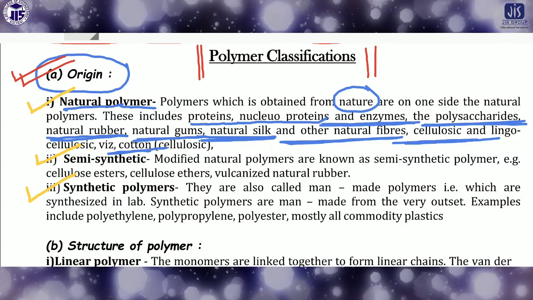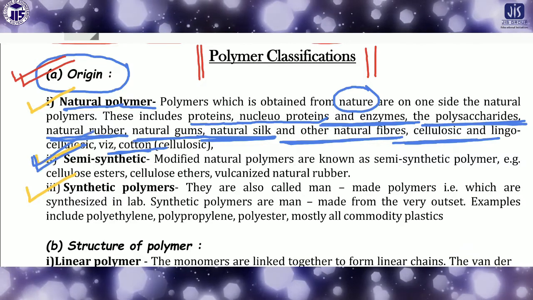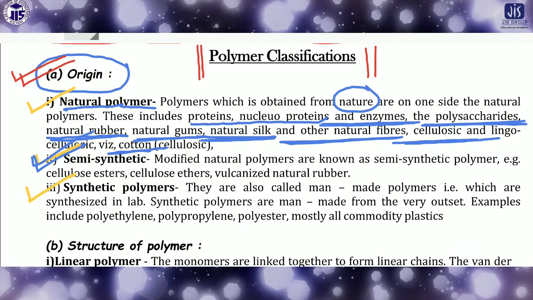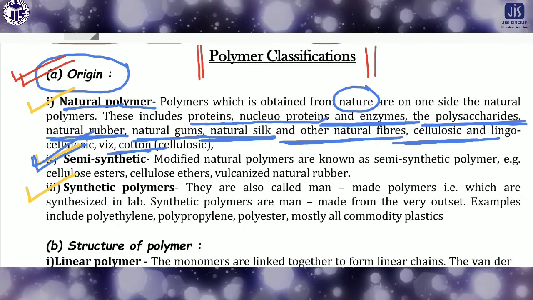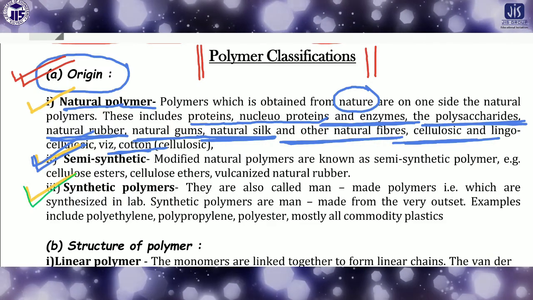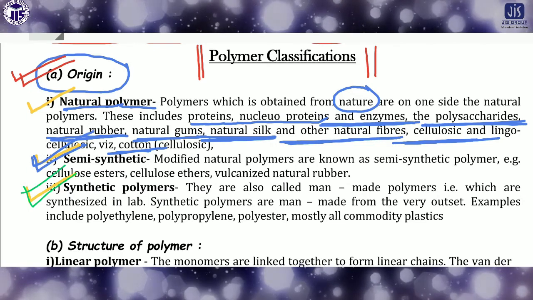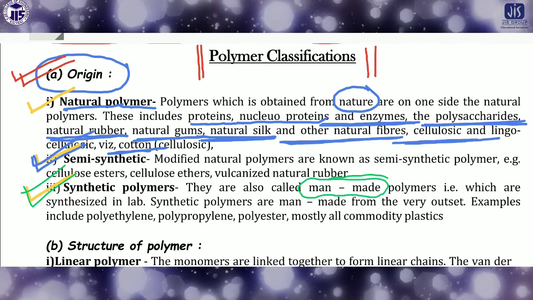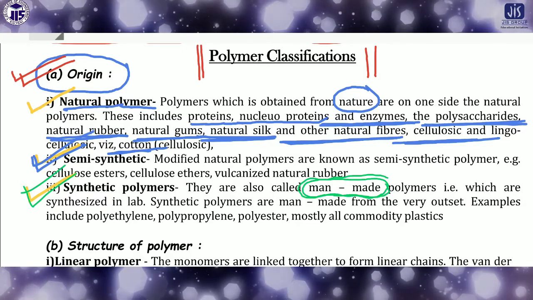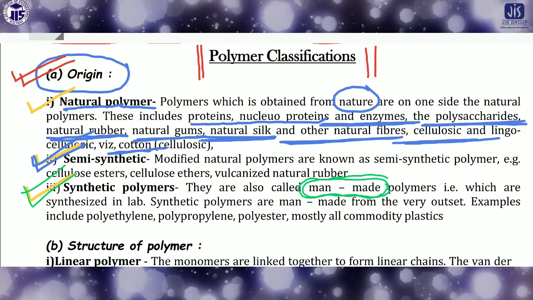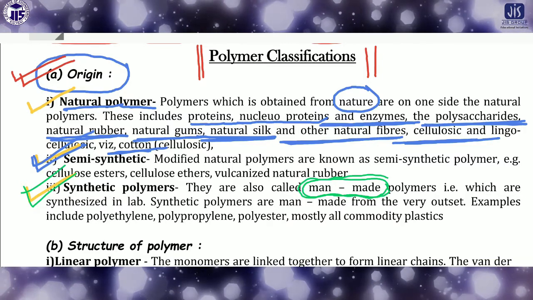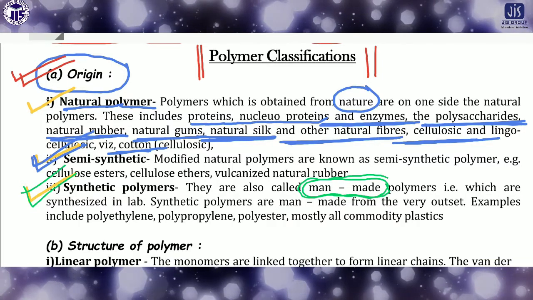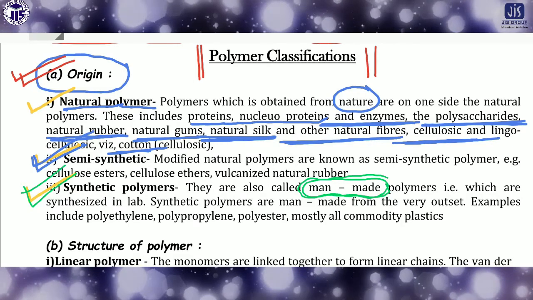Second thing is the semi-synthetic polymer. What is the semi-synthetic polymer? Before going to the discussion about the semi-synthetic polymer, at first come to the synthetic polymer. What is the synthetic polymer? Synthetic polymers are totally man-made polymers. What is the man-made polymer? You know, there are some drawbacks of the natural polymer. What is the drawback? If you think about natural rubber, it has a particular limitation.